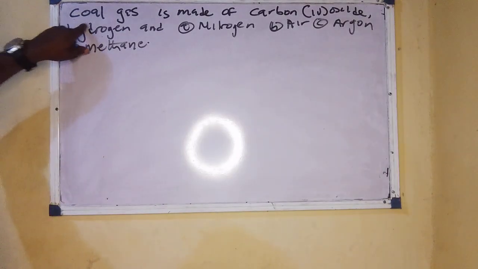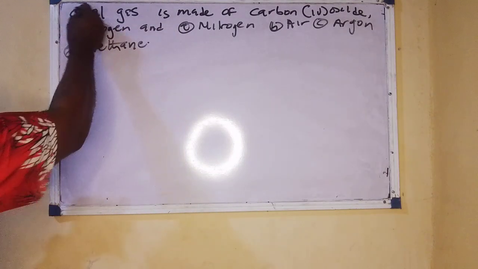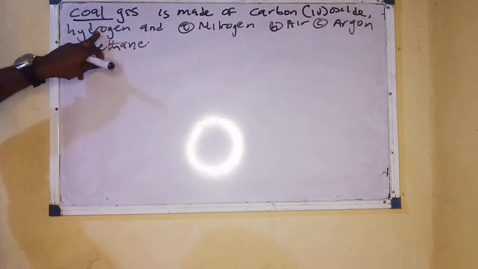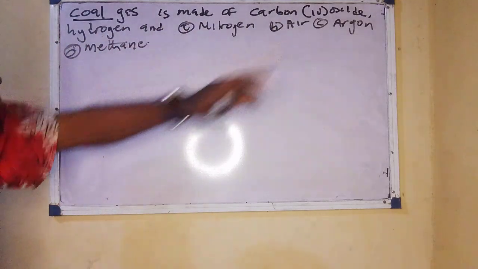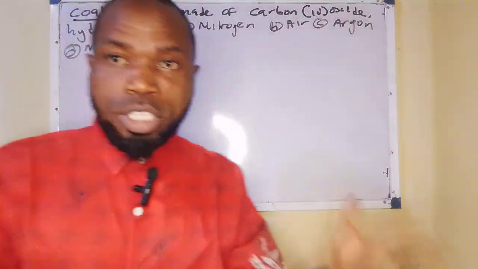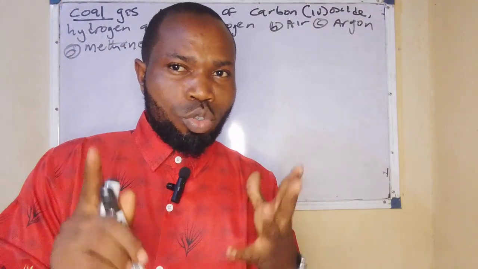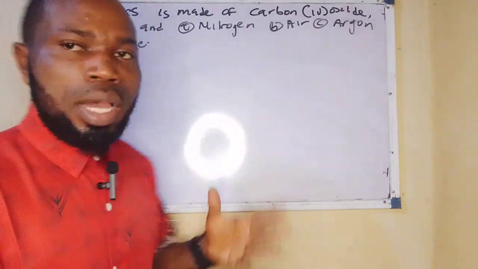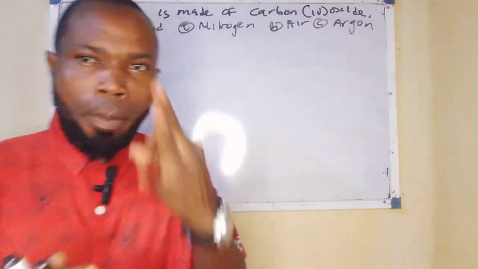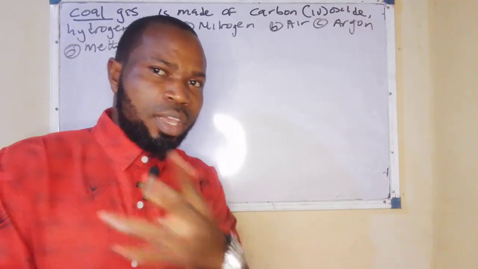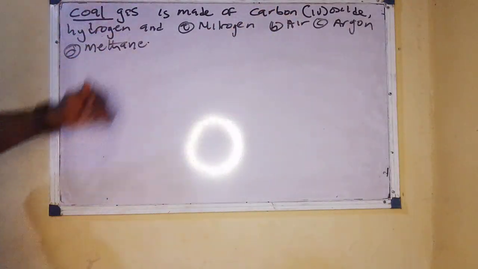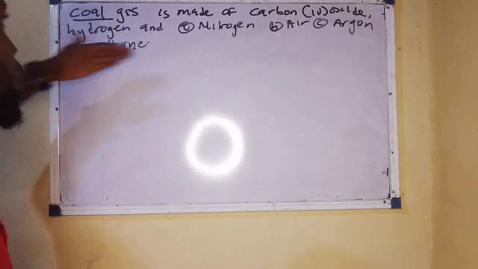They said coal gas is made of carbon dioxide, hydrogen, and dash. That means coal gas is a constituent of gases. That's one thing you should know. Now, they are trying to tell us the three major compositions of coal gas. Of course, they're giving you two. They said carbon dioxide is there, hydrogen gas is there, and of course, one of these options.